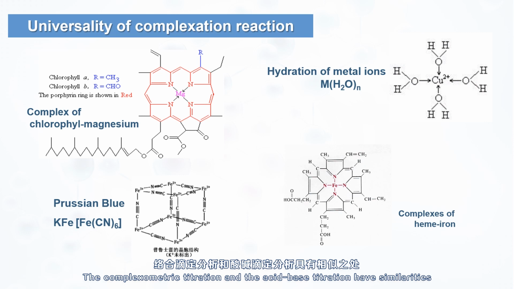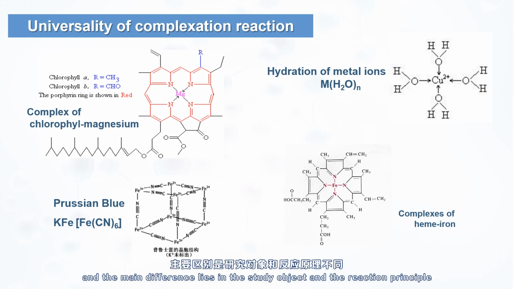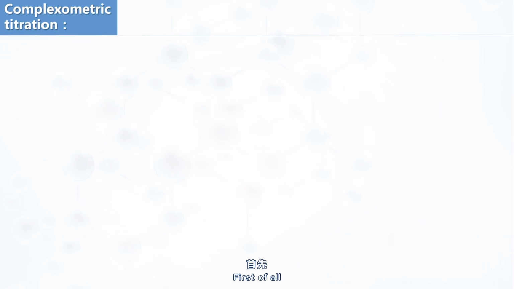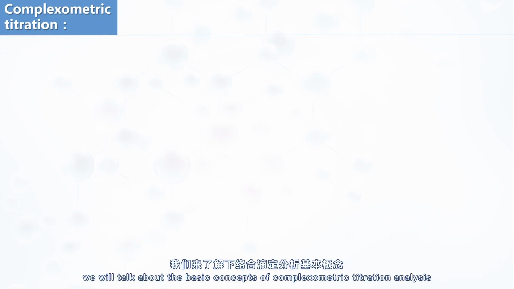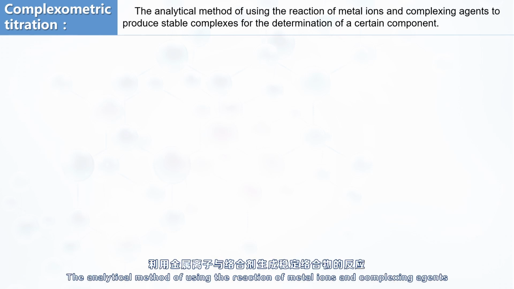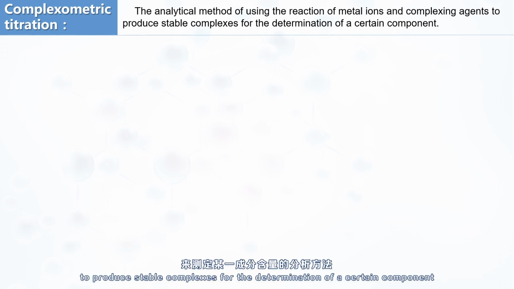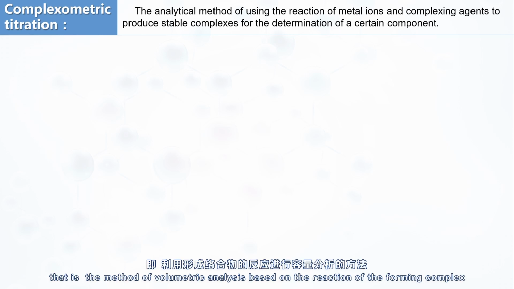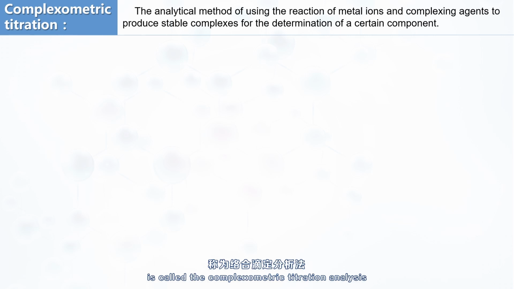The complex matrix titration and the acid-base titration have similarities, and the main differences lie in the study object and the reaction principle. First of all, we will talk about the basic concepts of complex matrix titration analysis. The analytical method of using the reaction of metal ions and complexing agents to produce stable complexes for the determination of a certain component, that is, the method of volumetric analysis based on the reaction of the complex, is called the complex matrix titration analysis.